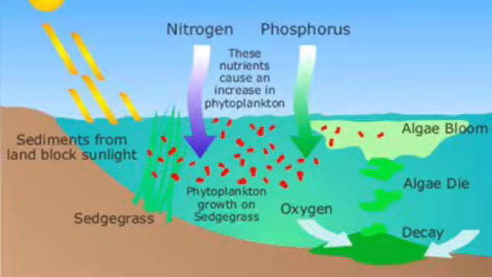This picture also shows the process of eutrophication and how nitrogen, phosphorus, and sediments from land enter water. It also describes that the sediments from the land block the sunlight from entering the water and decreasing the rate of photosynthesis.